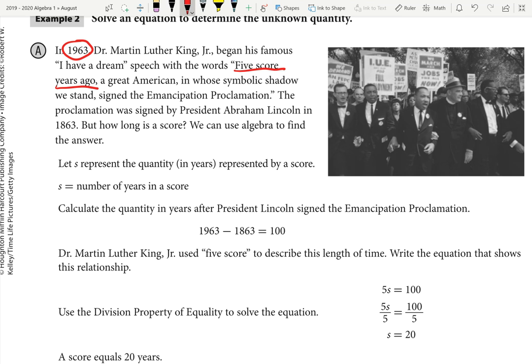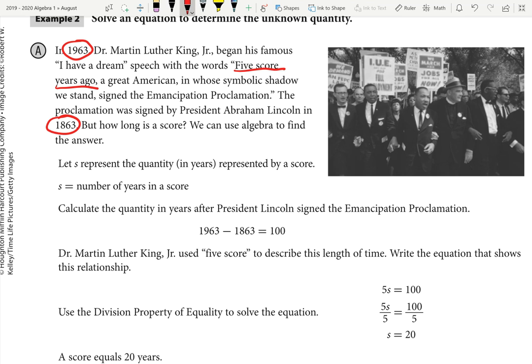Well, we know the answer because later in the problem, it says that the speech he's referring to from Abraham Lincoln was given in 1863. So let me say all that. Martin Luther King Jr. is giving this speech in 1963. He says 50 years ago. And 50 years ago was in 1863.